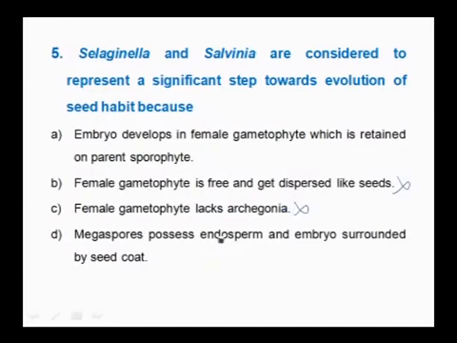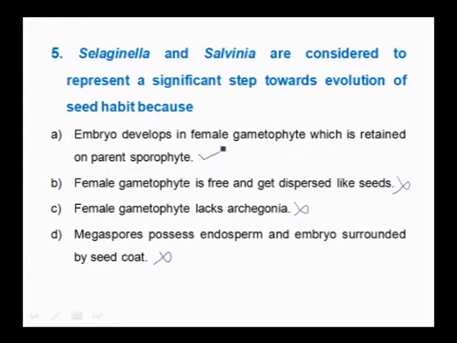Megaspore possesses endosperm and embryo surrounded by seed coat is again, here in pteridophytes, a wrong answer. So, the right answer here is embryo develops in female gametophyte which is retained on parent sporophyte.